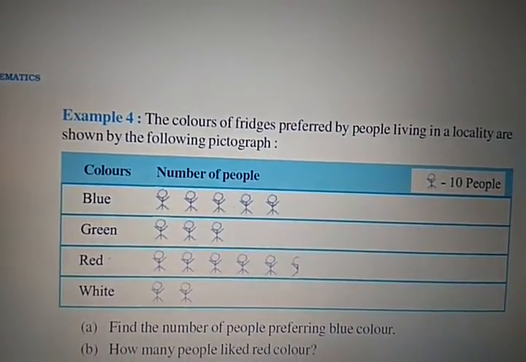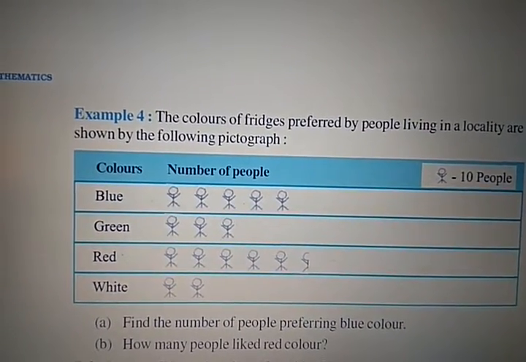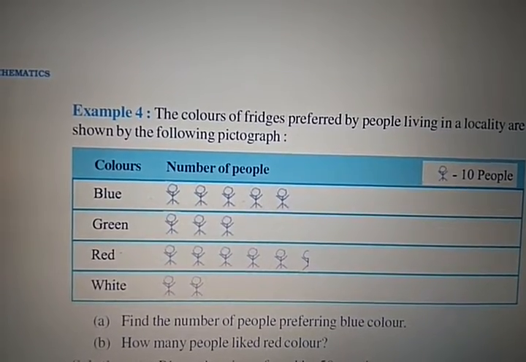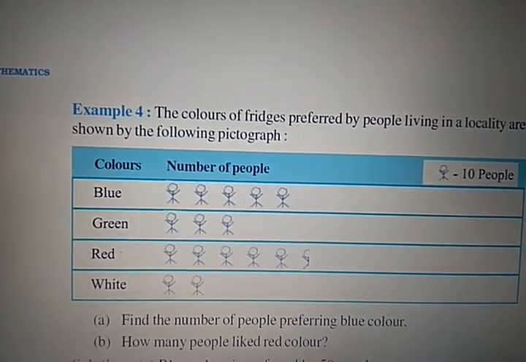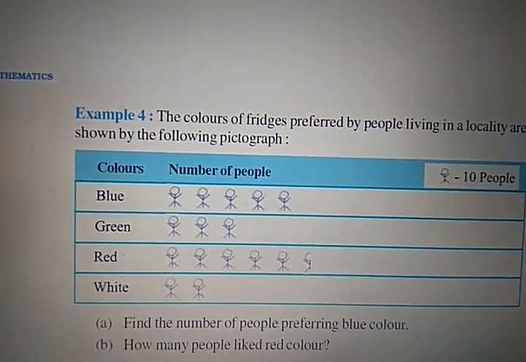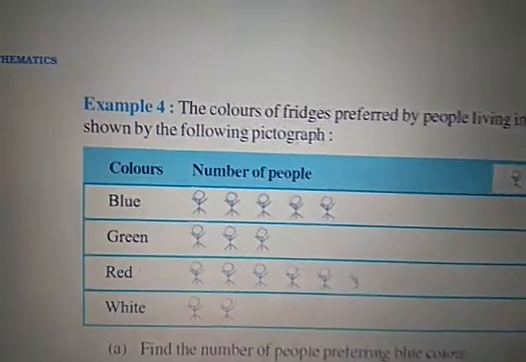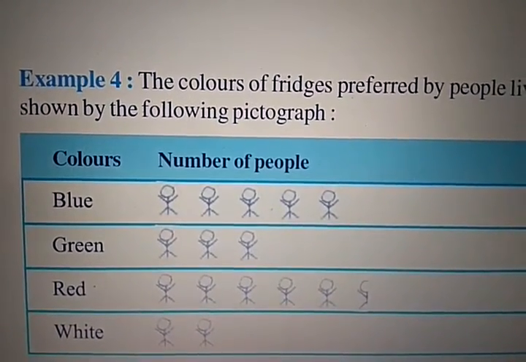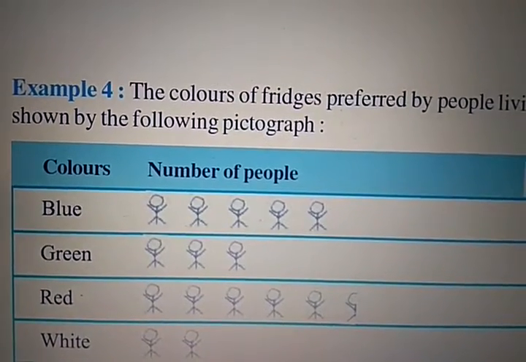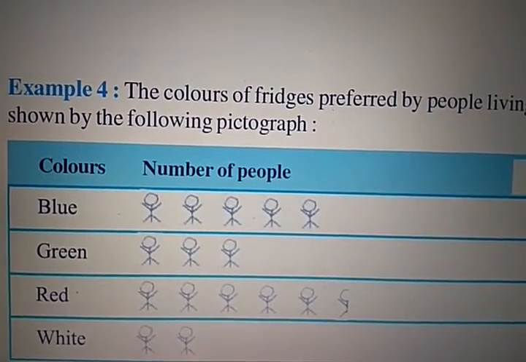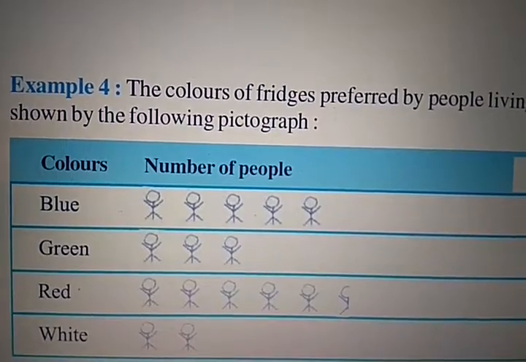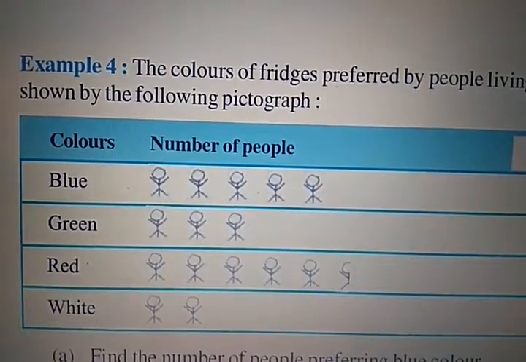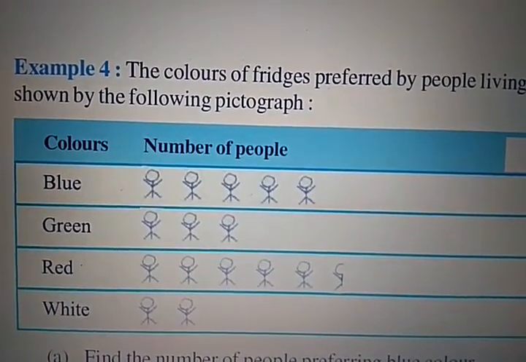So blue, how many people are there? 10 fives are 50, because 5 pictures are there. In green, 3 pictures are there, so 10 threes are 30. Red: you see 1, 2, 3, 4, 5 full pictures, and the sixth one is half, means 10 fives are 50 and half, that is 5, so 55 in red. And white, 2 full persons are there, so 20.